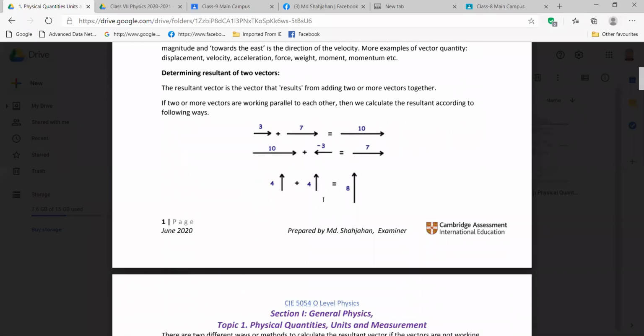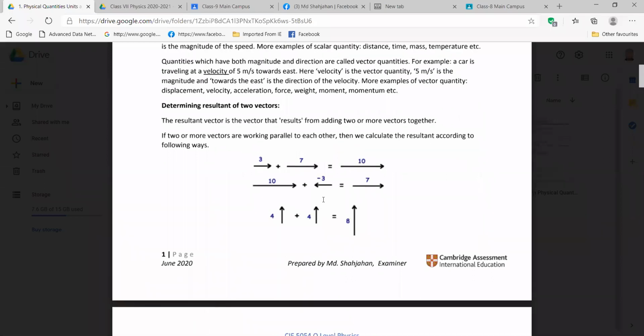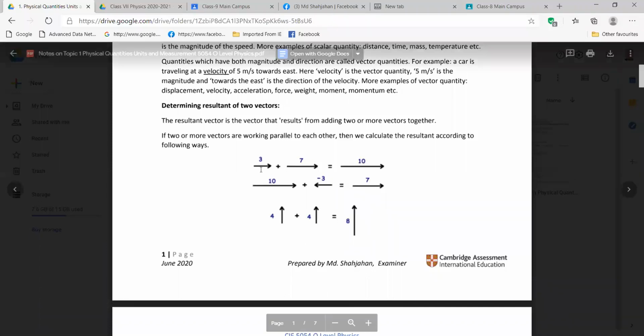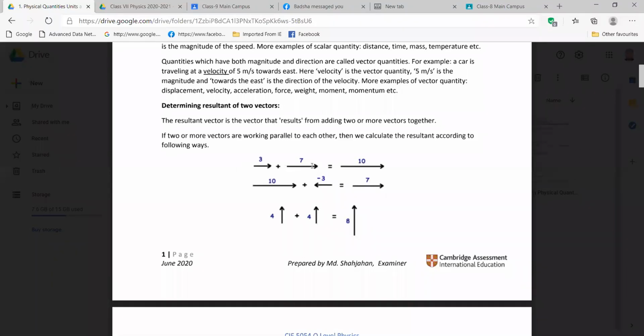Sir, what will we do today? Now we are doing class. Just concentrate here. Look, here the heading is determining the resultant of 2 vectors. So we are getting here 2 vectors, which are working parallel. Look, these 2 vectors are working in the same direction, right? Right side. Are you listening to me? Hello?